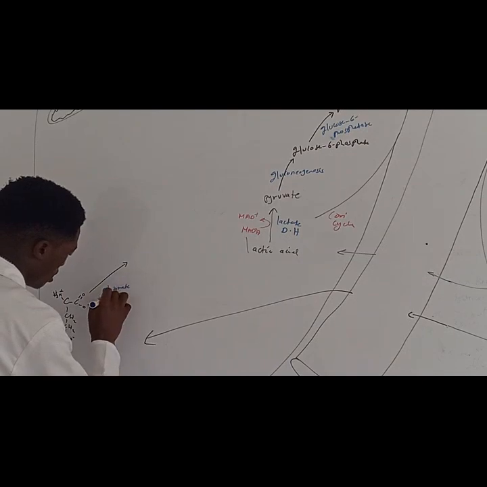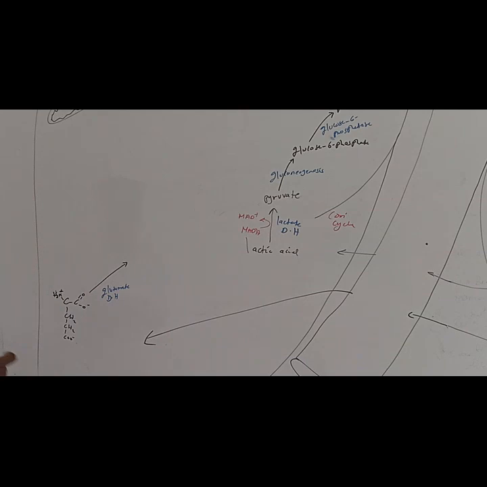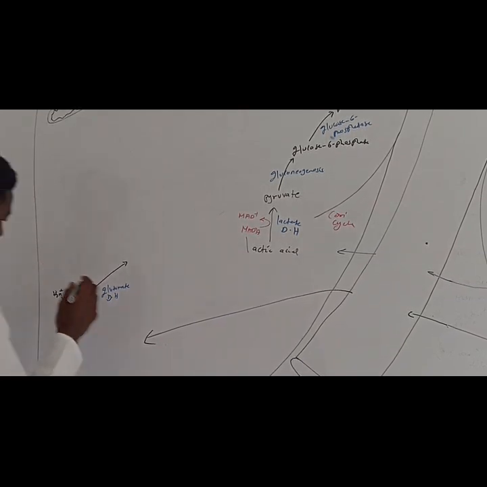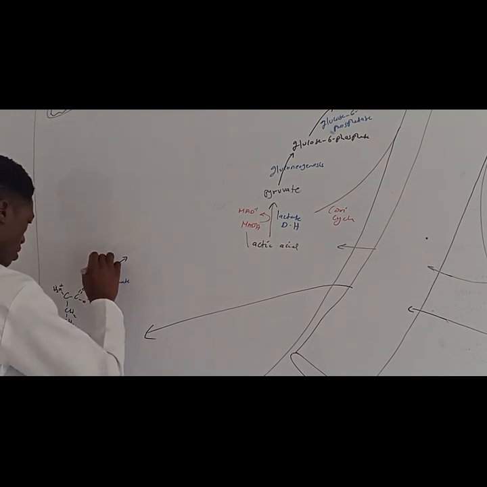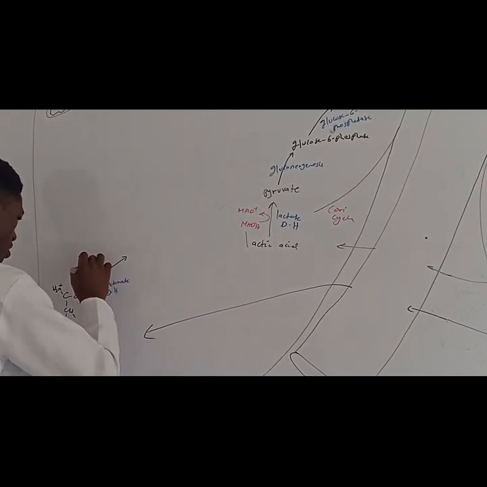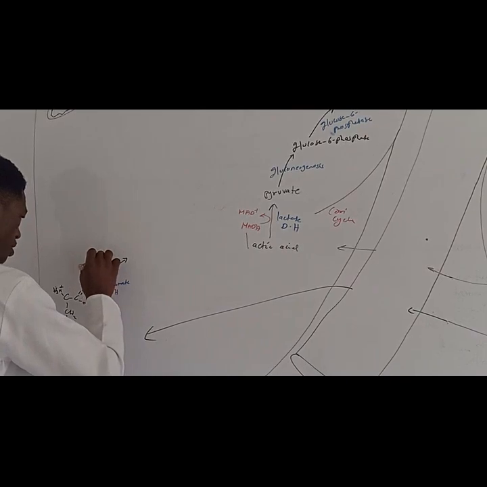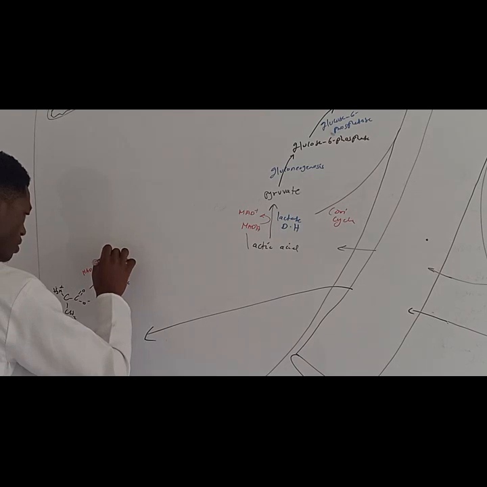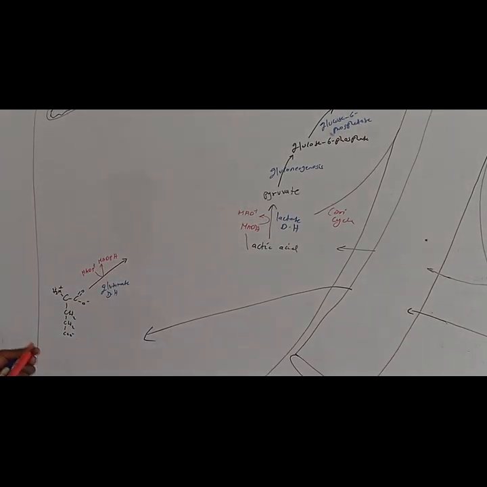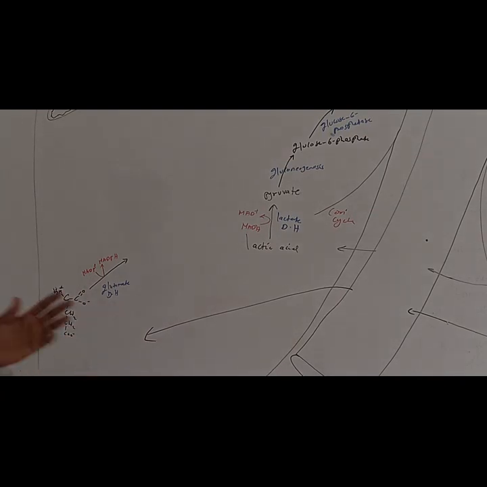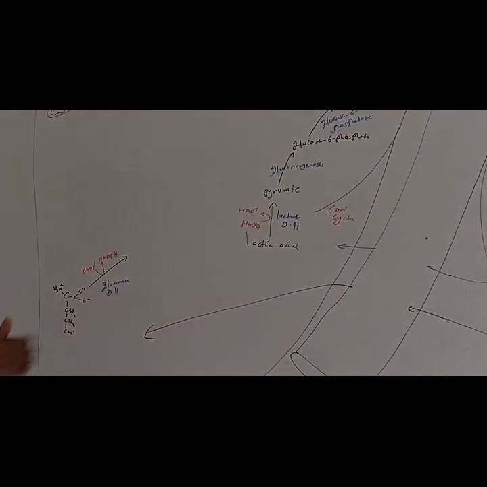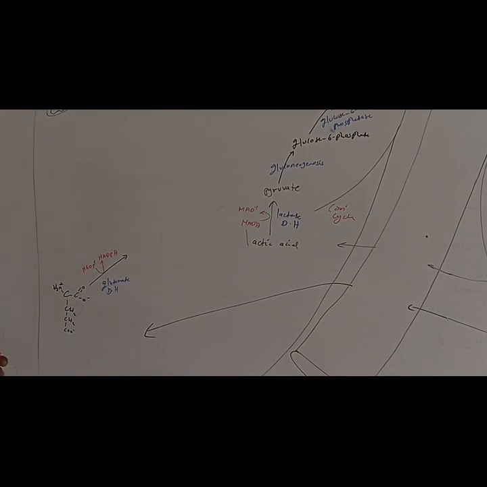Glutamate dehydrogenase. Now, whenever you see a dehydrogenase, you know we are going to involve the reducing components. So we are going to have the NADP plus is going to be converted into NADPH. You know the NADPH can be used in fatty acid synthesis, and also maybe in neutralization of these radicals. You know, radicals can cause a lot of oxidative stress, so you can neutralize them using the NADPH.